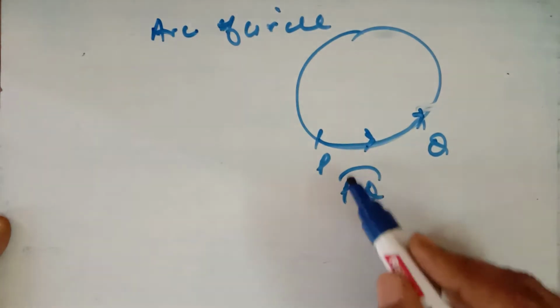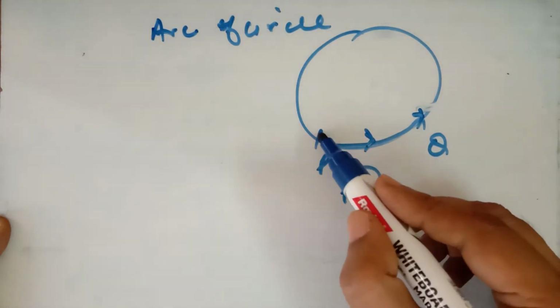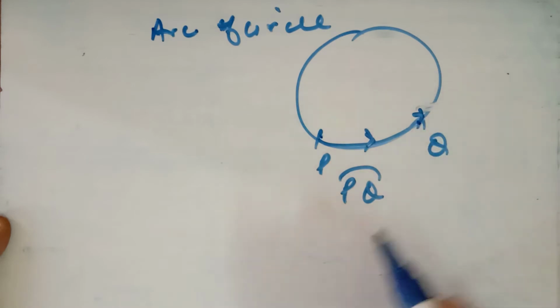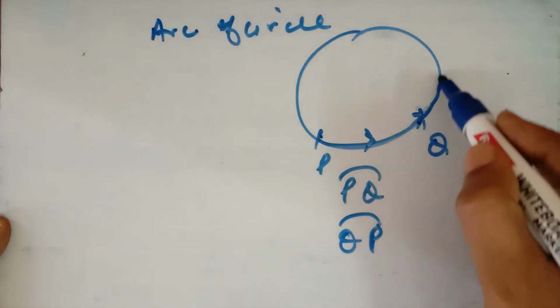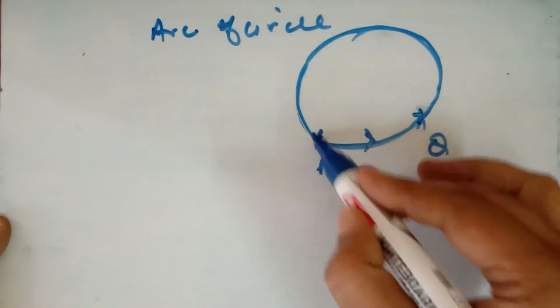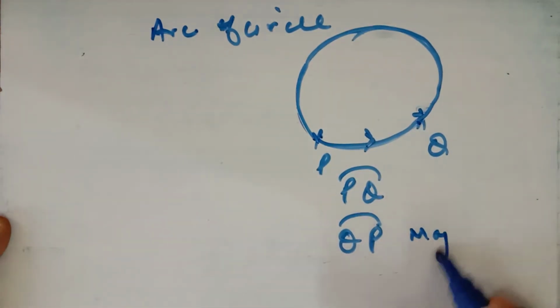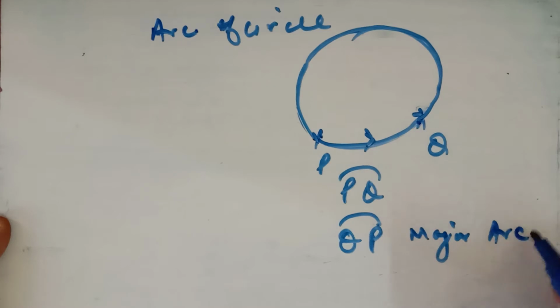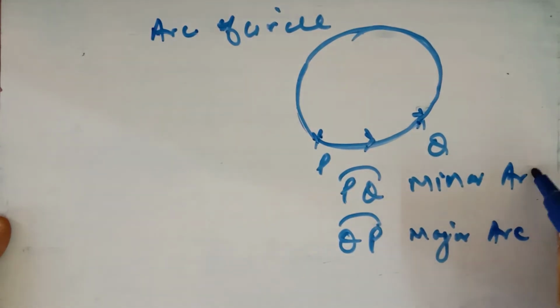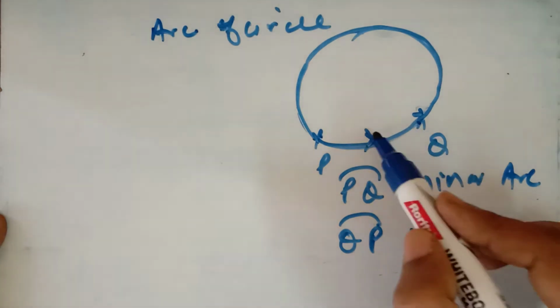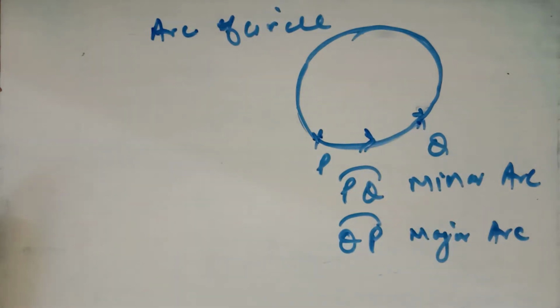This PQ arc means from P to Q anti-clockwise, and the QP arc denotes this other arc. This is the major arc, and this is the minor arc of the circle, always measured anti-clockwise.